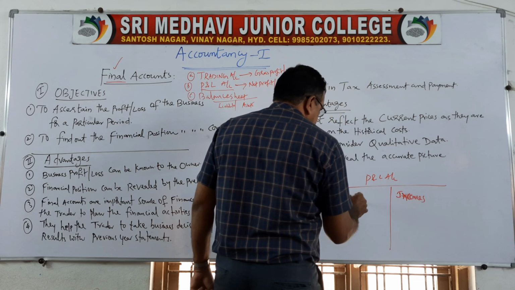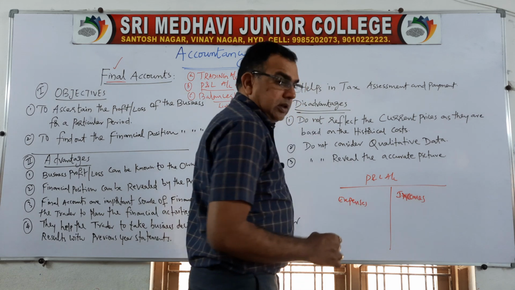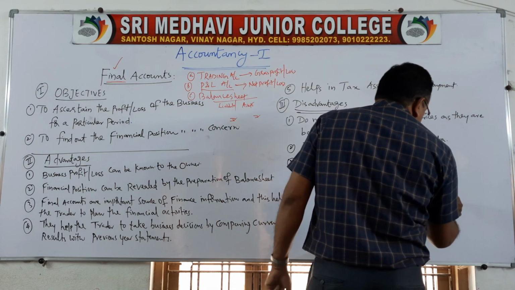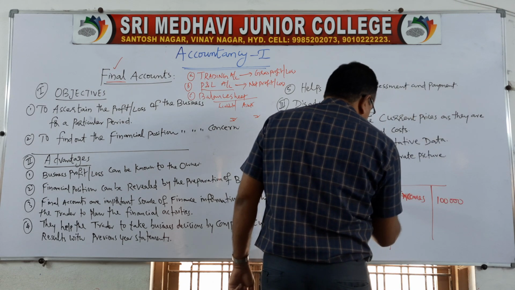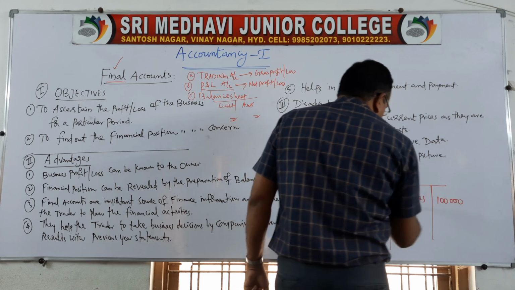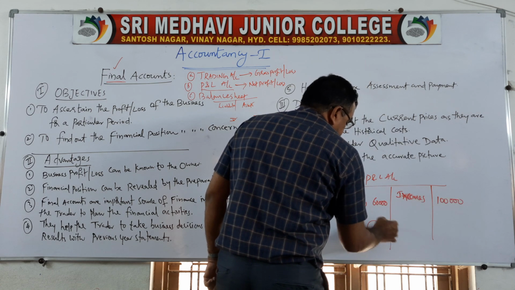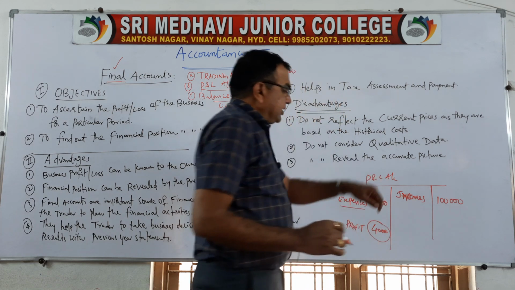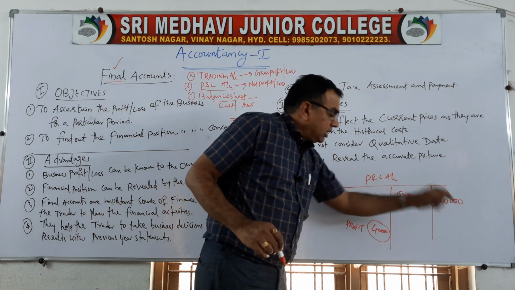Here, expenses. Suppose all your incomes are say 1 lakh. Your expenses are 60,000. So 1 lakh minus 60,000, 40,000 is your profit. If it is reverse, if expenses are 1 lakh 60,000 and your income is 1 lakh, you will get a loss of 60,000.